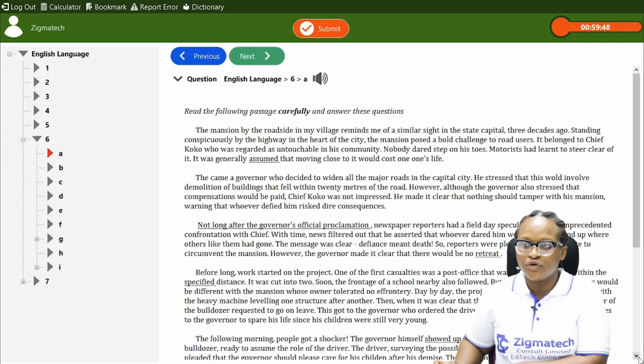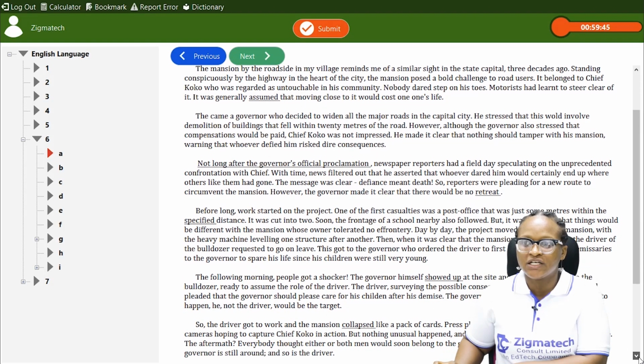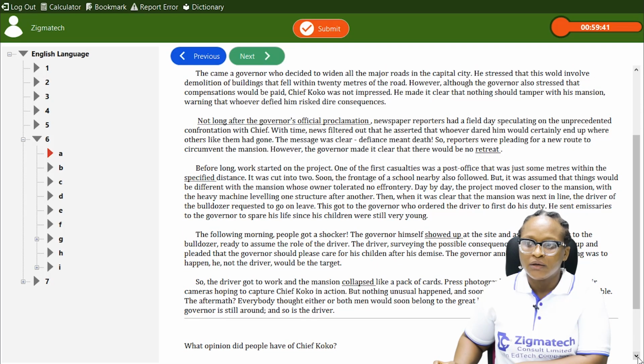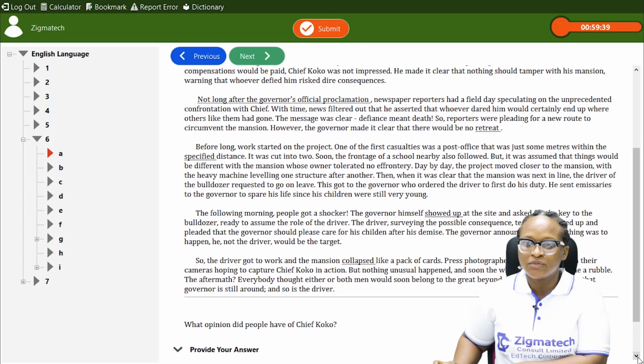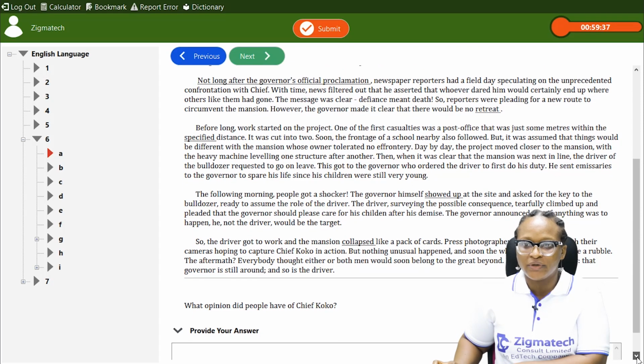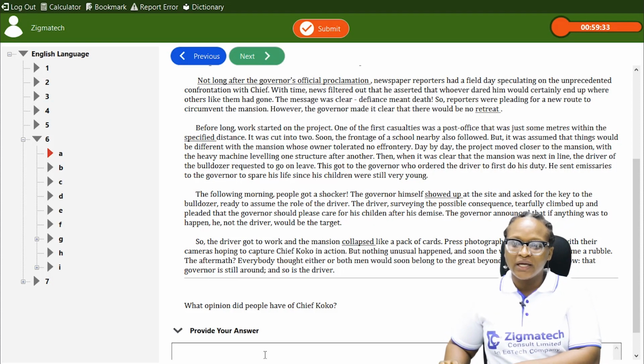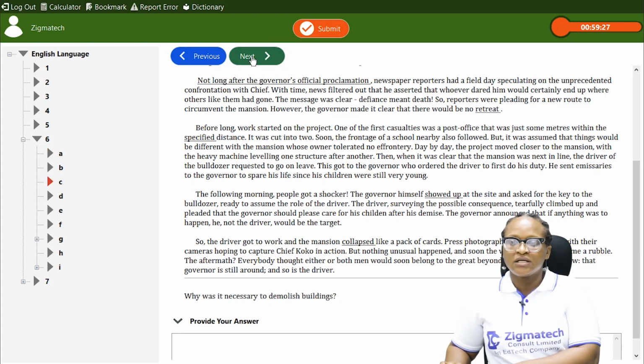You can't see it in any other place except possibly when you enter the university and you're going through your GST courses, possibly use of English, and such questions could be asked. But as long as you're preparing for WAEC, then it has to be a comprehension exercise.